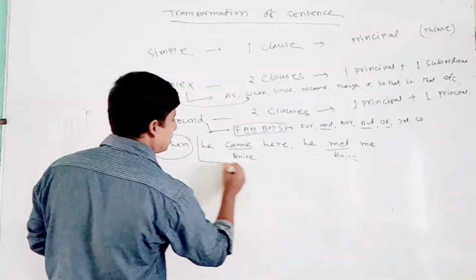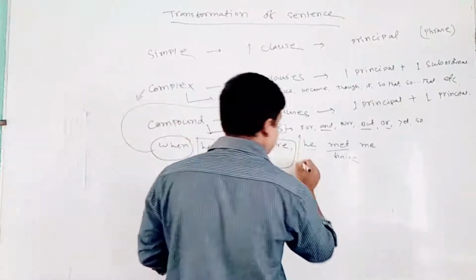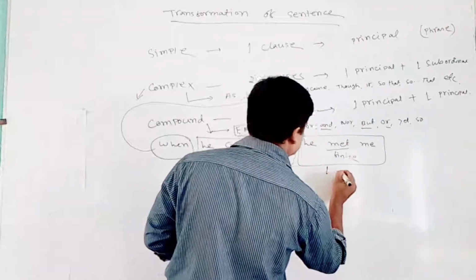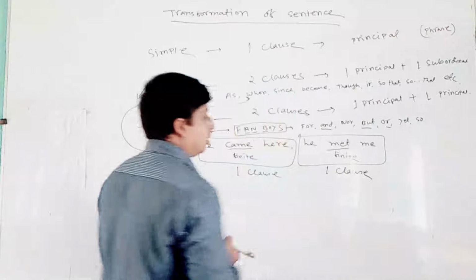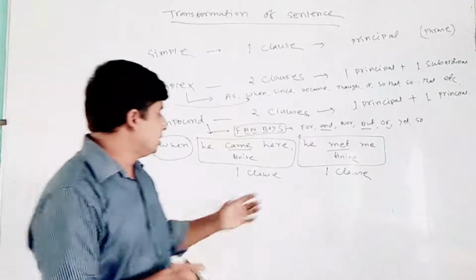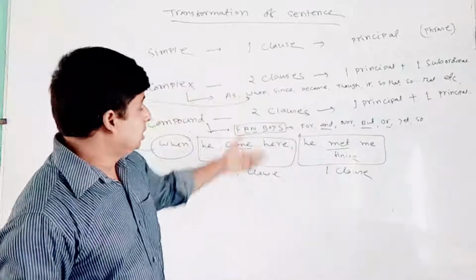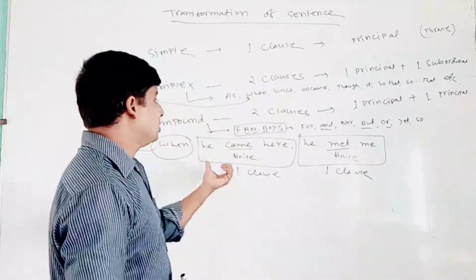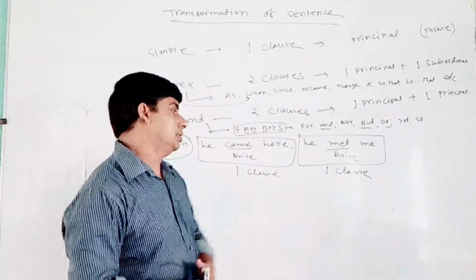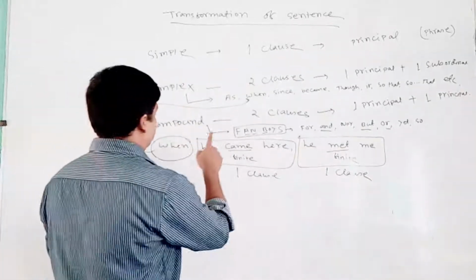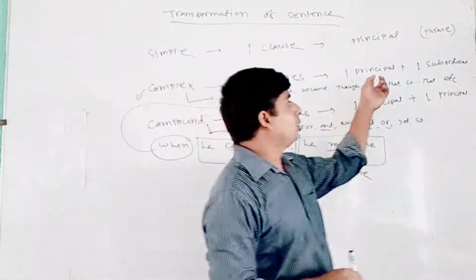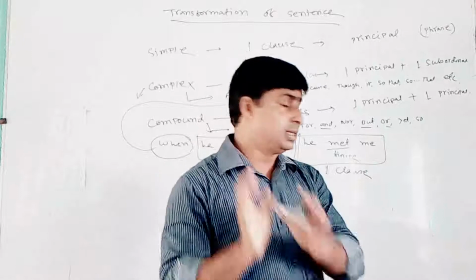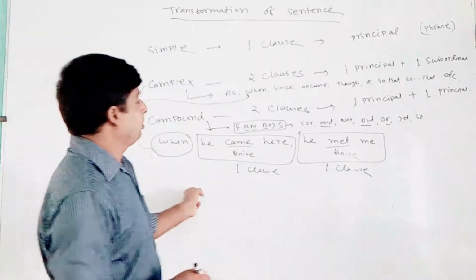Easily, because then there is one clause and another clause. Now I know it's a clause and it's a clause, but I don't know if it is a principal clause or a subordinate clause. So I have to know which one is principal, which one is subordinate. Let's see. To find out which one is principal or which one is subordinate, you have to find some tricks. It's quite easy. Don't panic, it's quite easy.